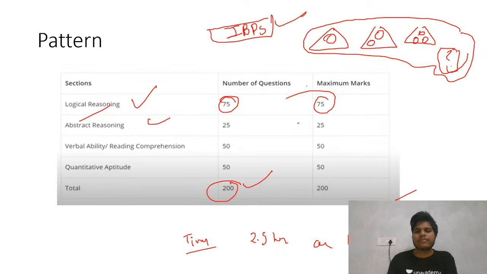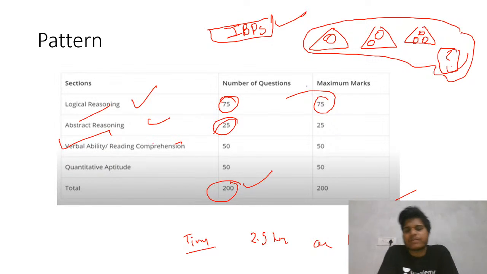I think this is the area where you can score a lot. 25 questions from abstract reasoning, and then verbal ability and reading comprehension. All types of verbal ability questions can be there, and reading comprehension questions. That is 50 questions and 50 marks. In verbal ability you all know para jumble, critical reasoning, para summary, para completion and all types of questions. They also introduce new types of questions. Vocab questions will be there. They give you one type of RC where you need to fill in the blank type of questions.